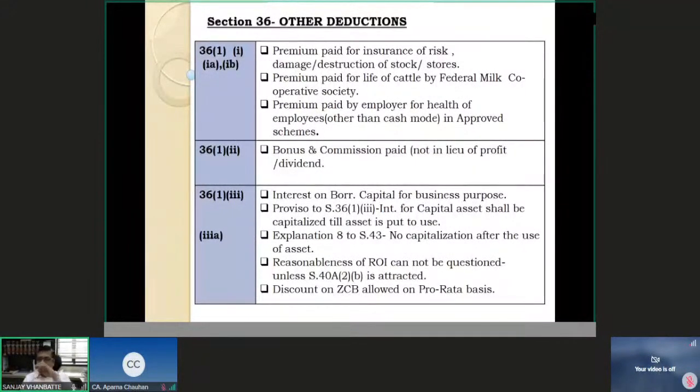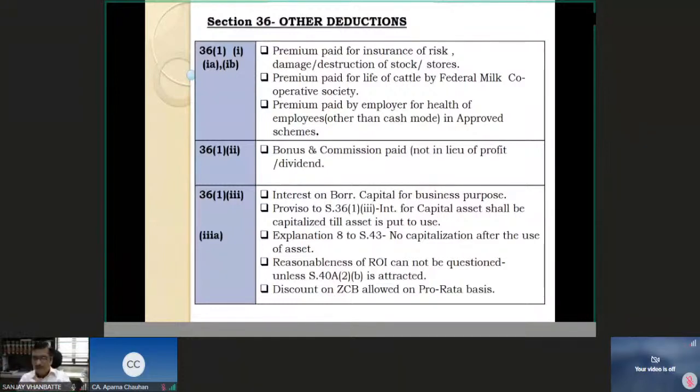But here we are talking about borrowed capital, and interest on capital paid to the partners on their capital, loan or any other current account, etc. That deduction is available under a different head, subject to certain restrictions there that we will see separately.